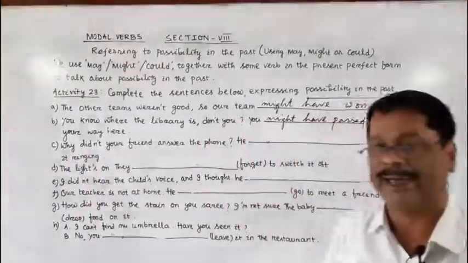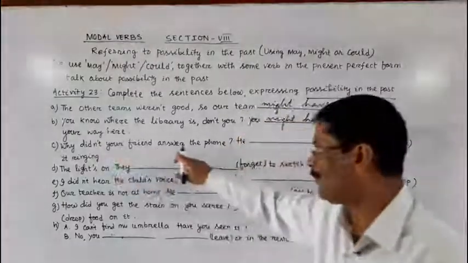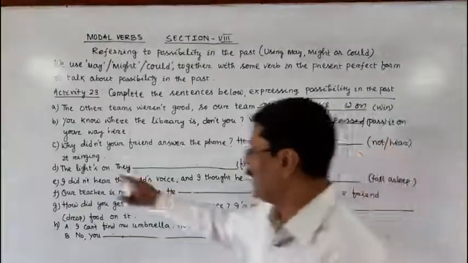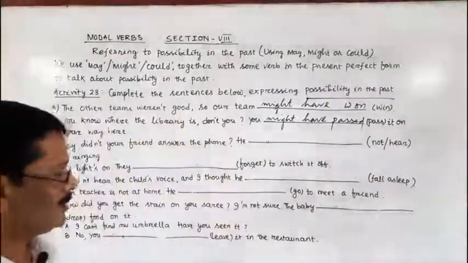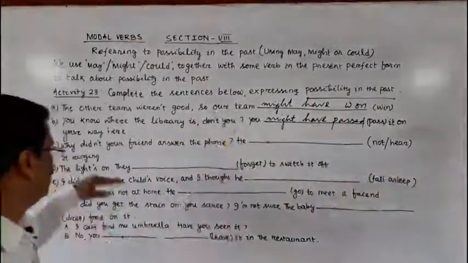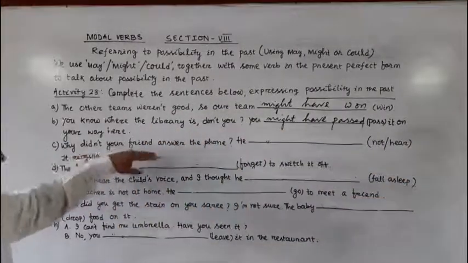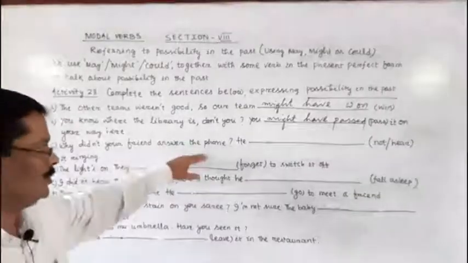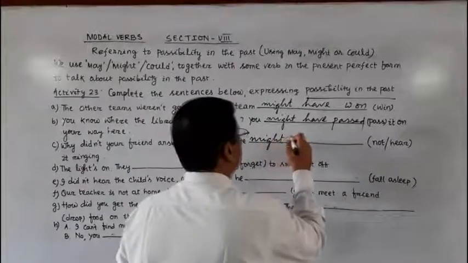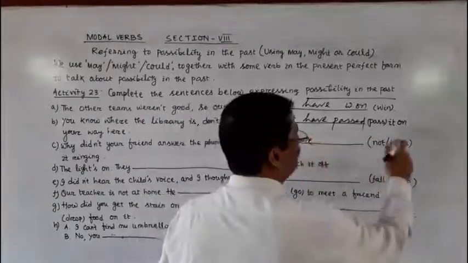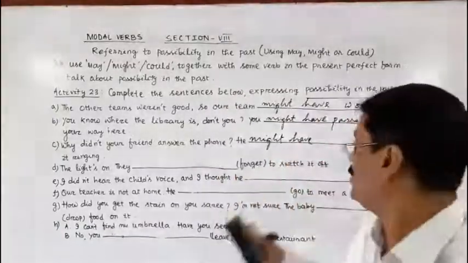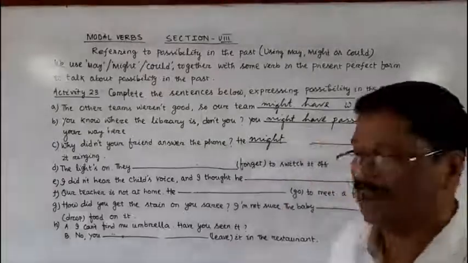Now the third sentence. Why didn't your friend answer the phone? He dash it ringing. The verb that is given in the bracket is hear. He might not have, as it is in negative.